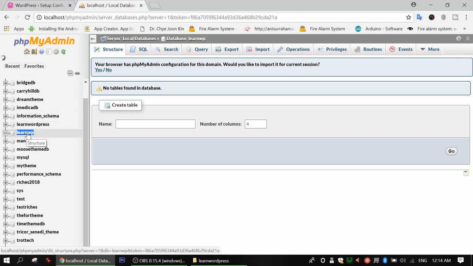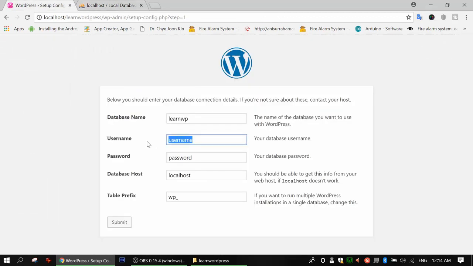So if we choose the specific database, and then we put the username as root, and leave the password field blank, then we can access this specific learn wp database, because we are telling our server, this WordPress, that hey WordPress, go to phpMyAdmin and log in with the root user, and then find the learn wp database and install your files into this database. Then this system will understand.